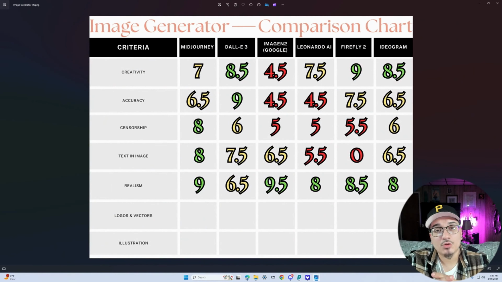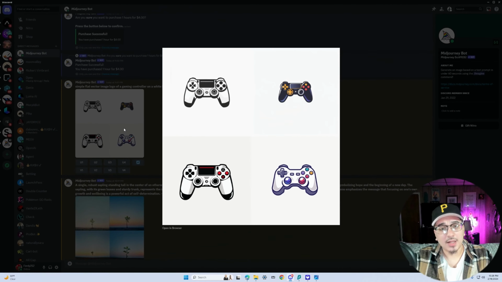All right, wrapping up the category of realism, it seems that surprisingly, Imagen 2 from Google took that one. Their images look super realistic. So you guys should definitely check that one out if you want to make some realistic photos. All right, on to the next category.